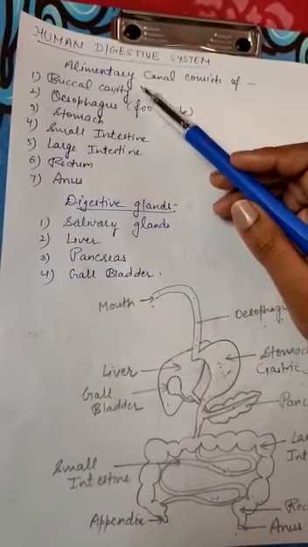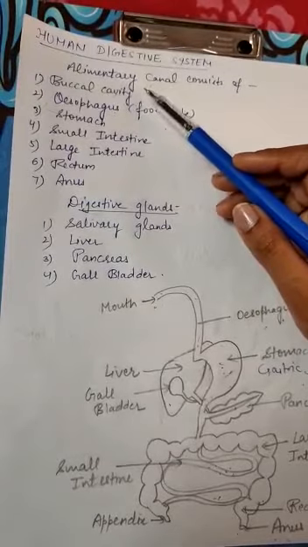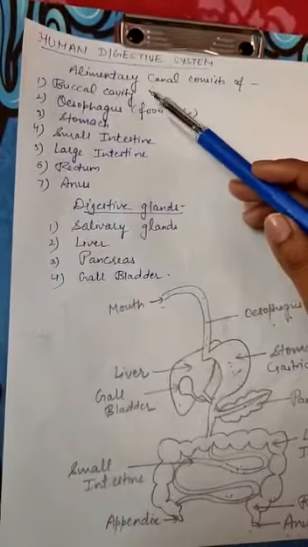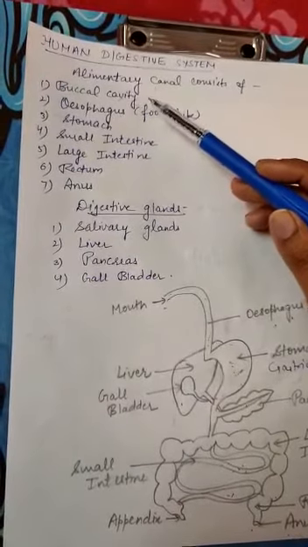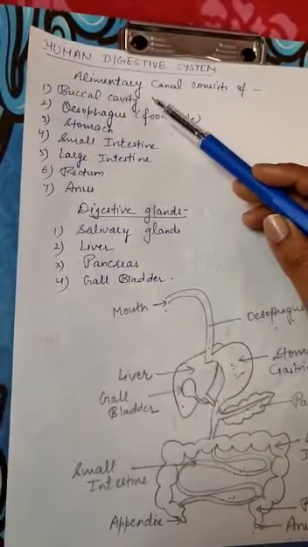Teeth help in masticating the food, and saliva is secreted by 3 pairs of glands present in the buccal cavity, which are called salivary glands. This saliva contains an enzyme called ptyalin, which helps in the digestion of starch. So we can say the digestion of carbohydrate starts in the buccal cavity.